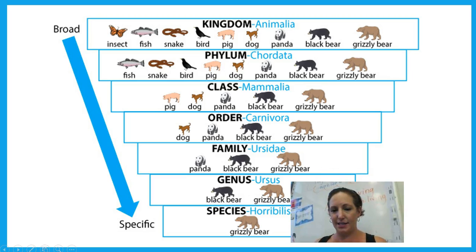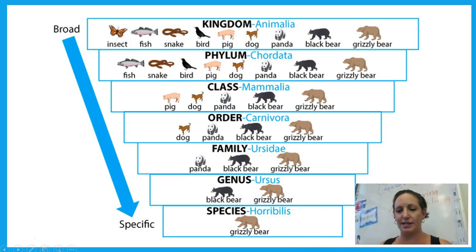Let's have a look at a grizzly bear and how it is classified. It is in the kingdom of Animalia. So here we have every animal in the world. They are in the phylum of Chordata, which is they have a backbone. And then we class grizzly bears in the Mammalia group, which means they are mammals.